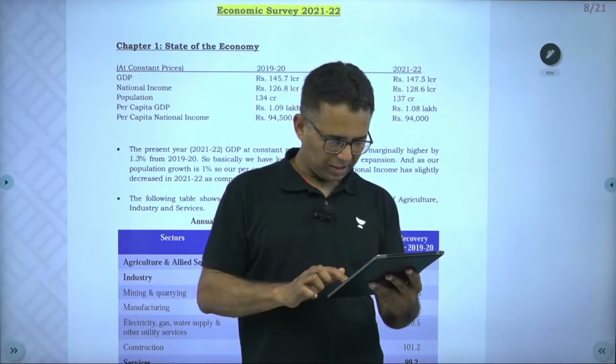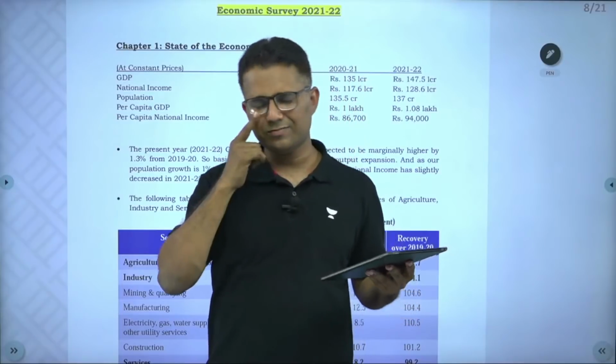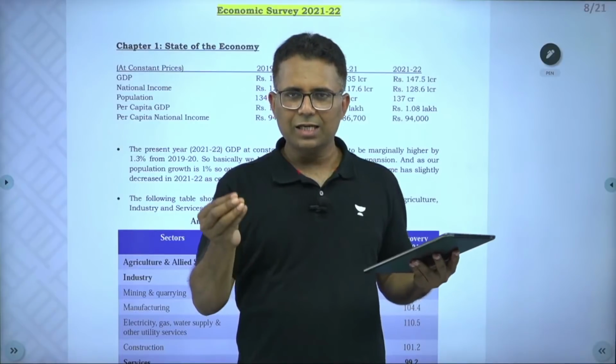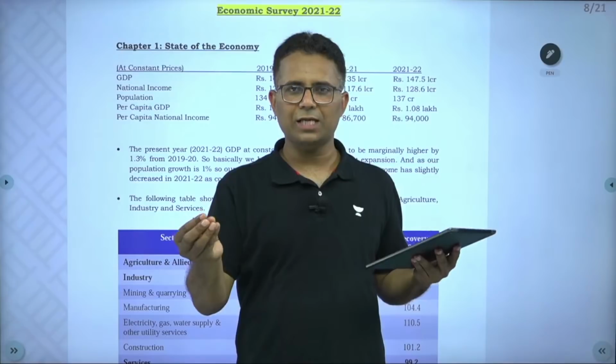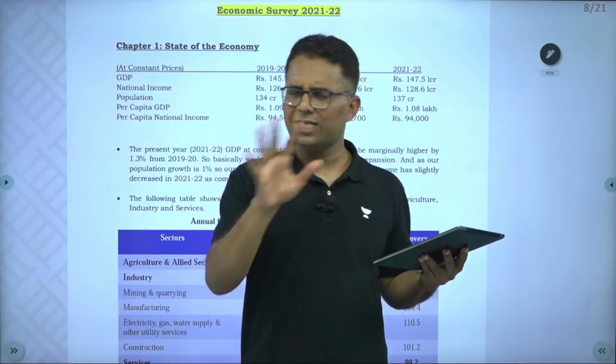Sir, will the 30% tax on virtual currency also be applied on digital currency? No, see, Mr. Ravi Raj, the digital currency which will be issued by RBI will be a central bank digital currency. It will be equivalent to the rupee. No TDS, no tax on that as such.